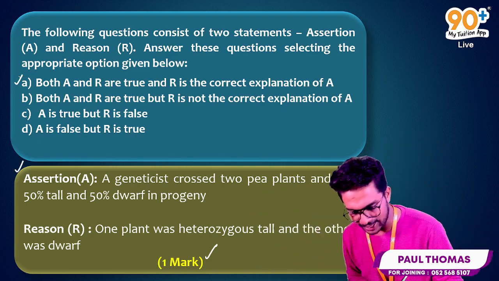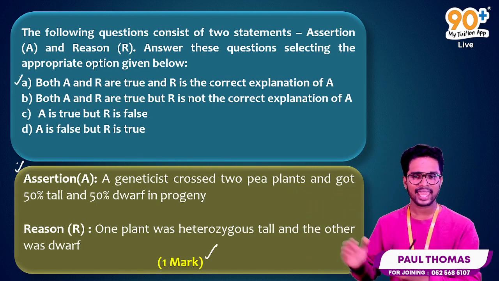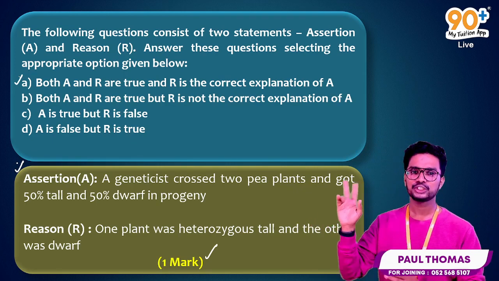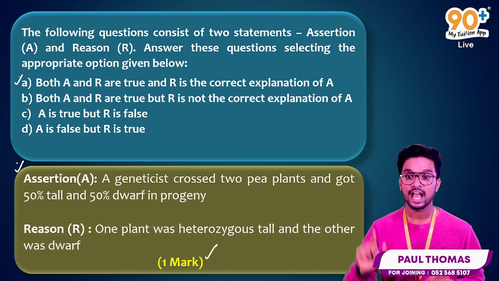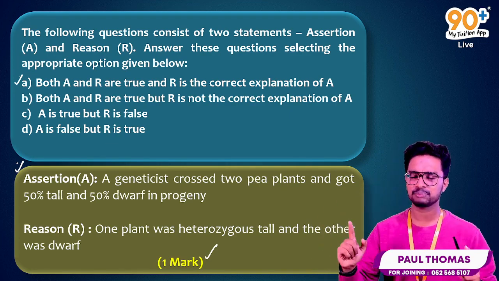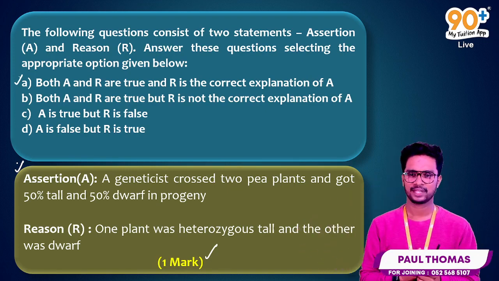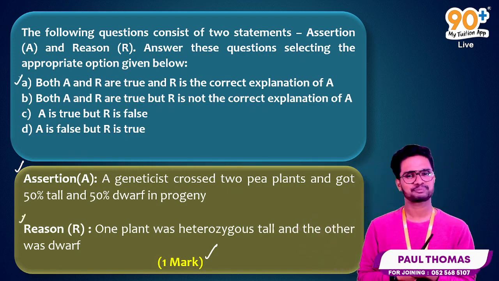Now we can read our exact question. The assertion here is: a geneticist crossed two pea plants and got 50% tall as well as 50% dwarf in the progeny. So here is our assertion. And next one is the reason.